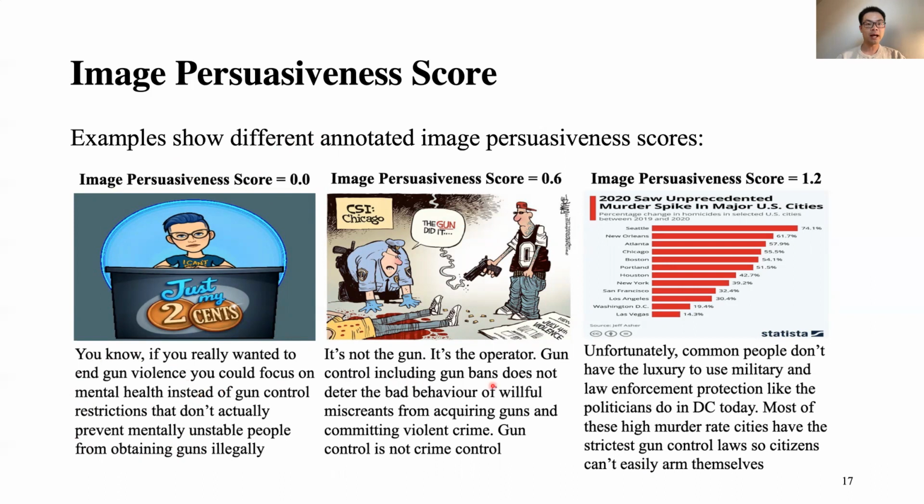The example in the middle has a persuasiveness score of 0.6 because these images describe things about gun violence, which matches what the tweet states. On the right, it has the highest persuasiveness score of 1.2 because this image shows a statistical result of an unprecedented murder spike in major US cities. It is very strong evidence to persuade the audience.